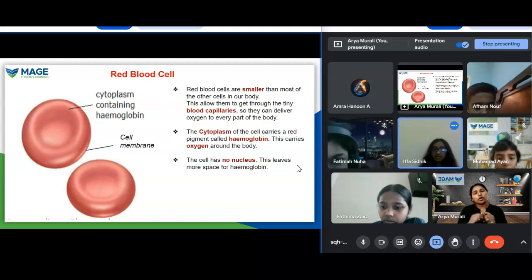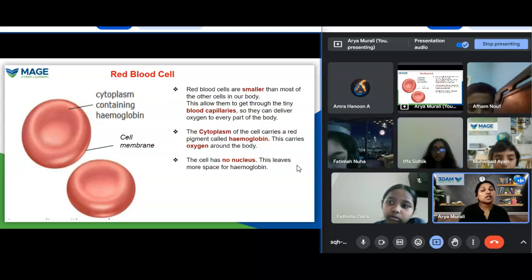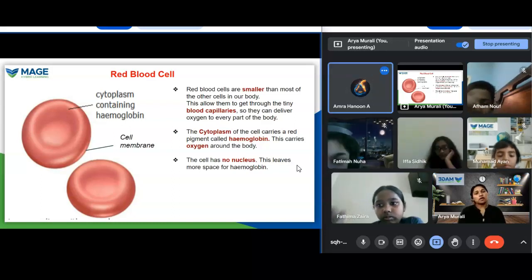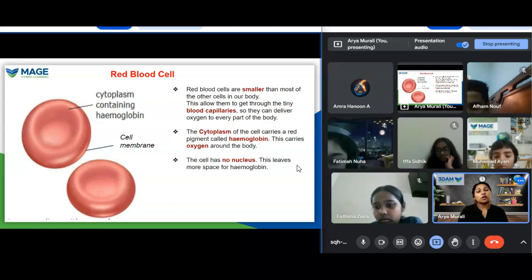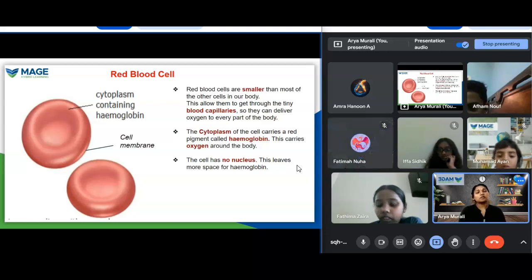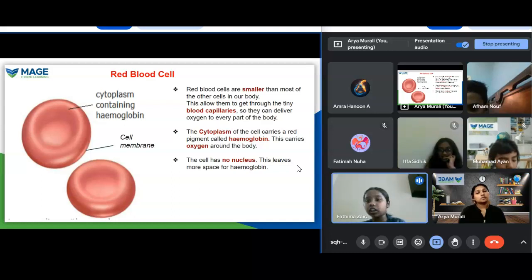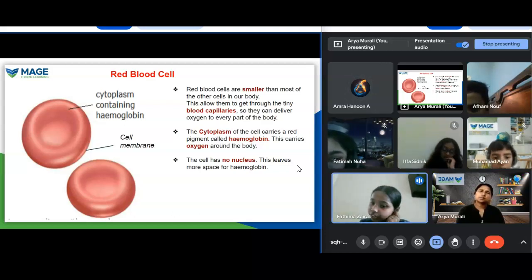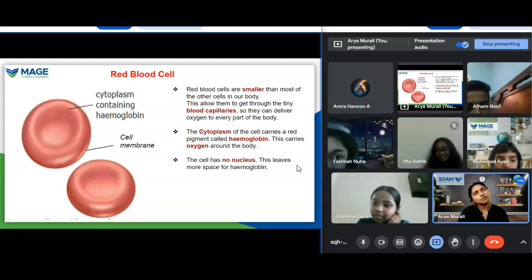You can expect a question like that: why do red blood cells not have a nucleus? Zaira, I'm going to wait. Why do the red blood cells not have a nucleus? Come on. Not blood vessels, red blood cells, RBC.